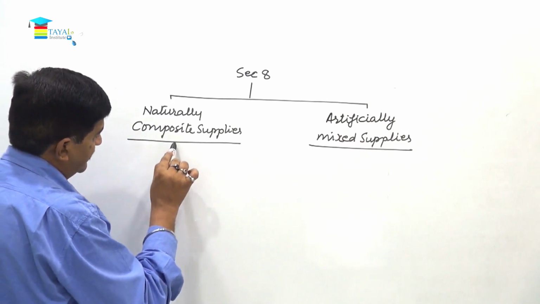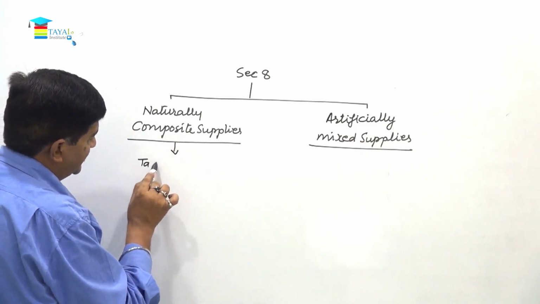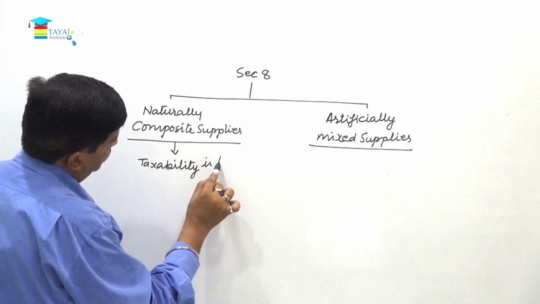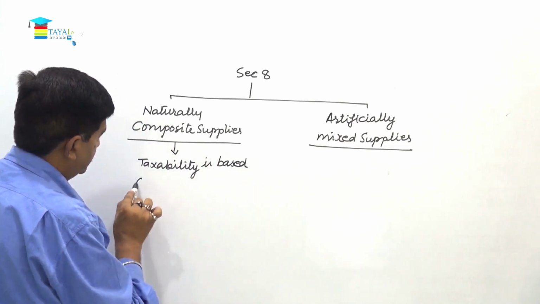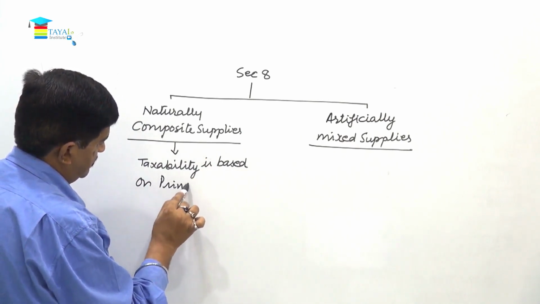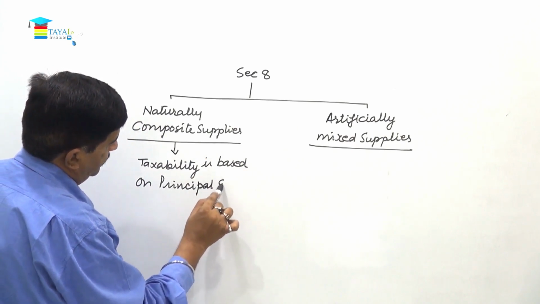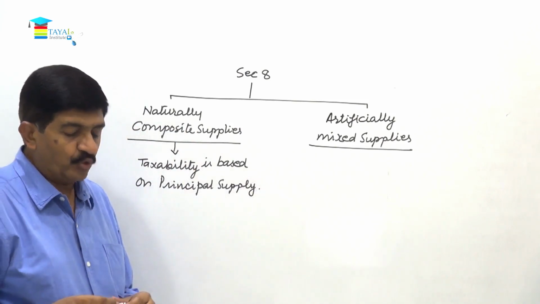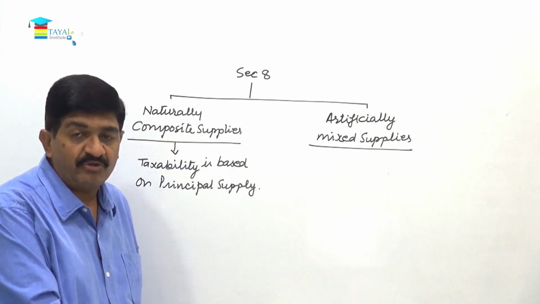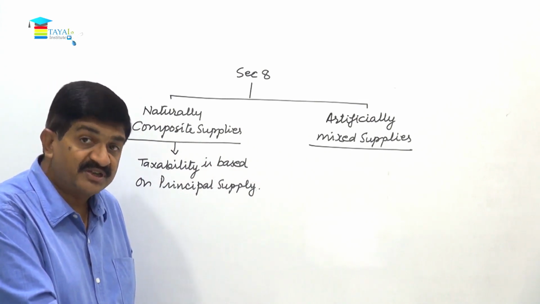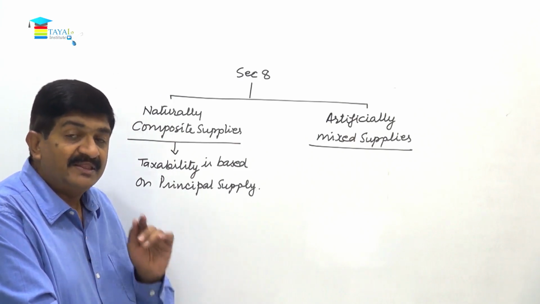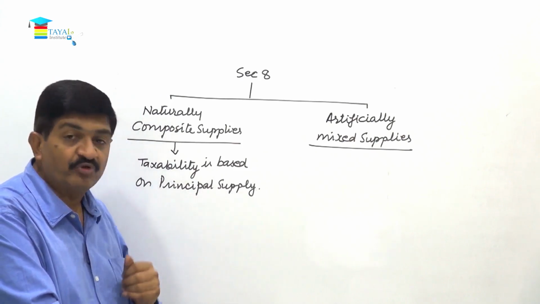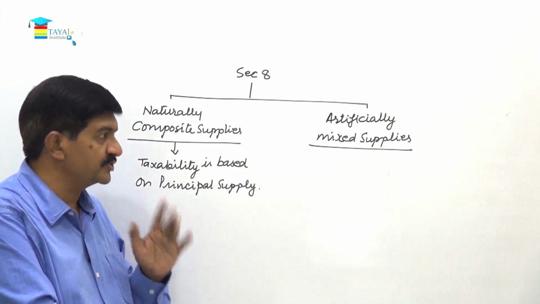In this case, taxability is based on principal supply. Say a cargo company agrees to pack up, load, transport and deliver. In that activity, main is the transportation. So everything will be based on the basis of principal supply, that is transportation of goods.